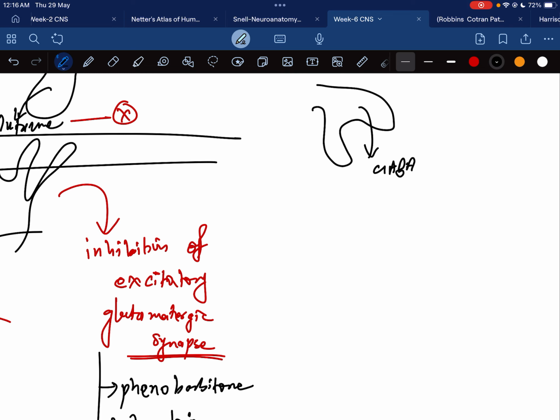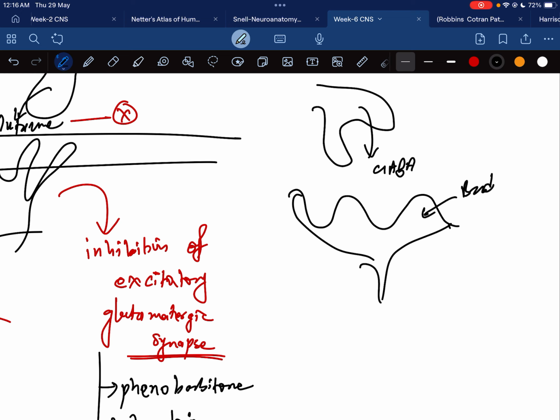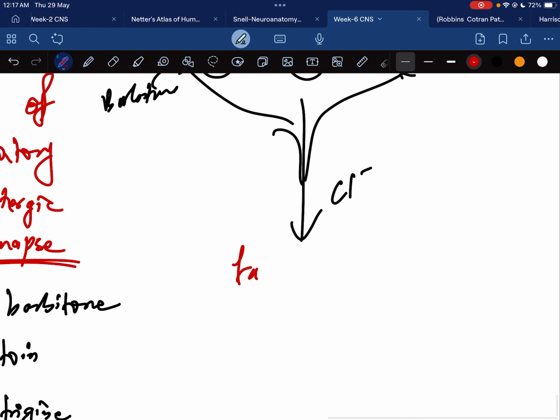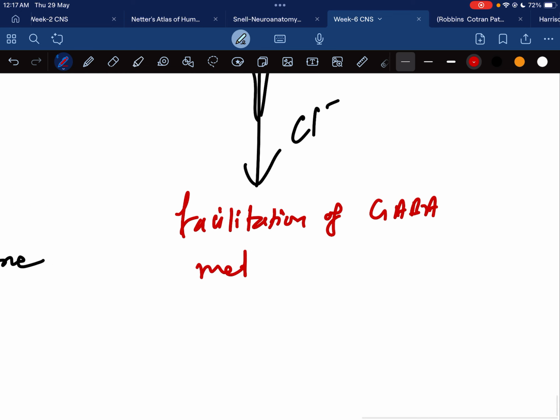There is a receptor with a site for benzodiazepines and a site for barbiturates. When GABA acts, it opens the chloride channel, and these drugs also act on the chloride channel. So there is facilitation of the GABA-mediated chloride channel opening.